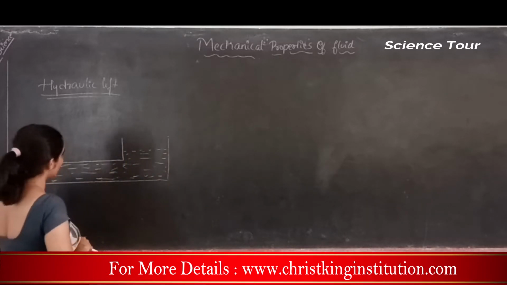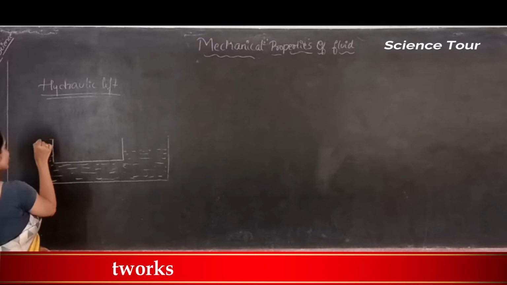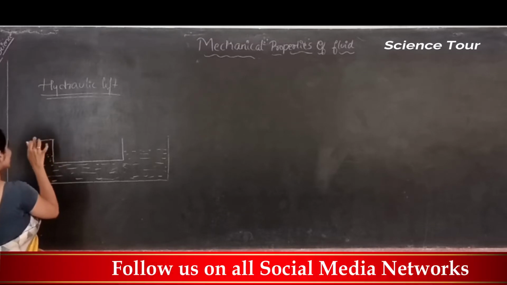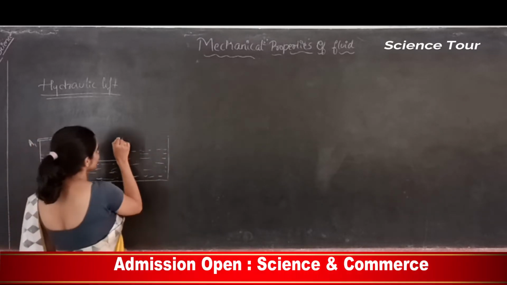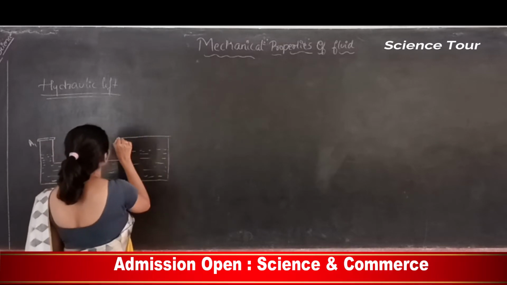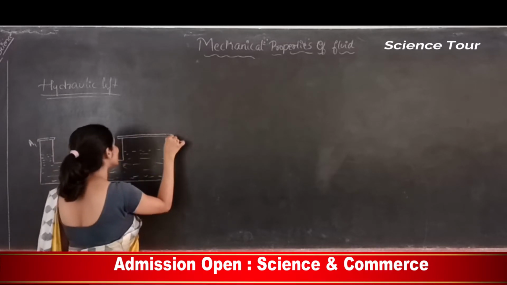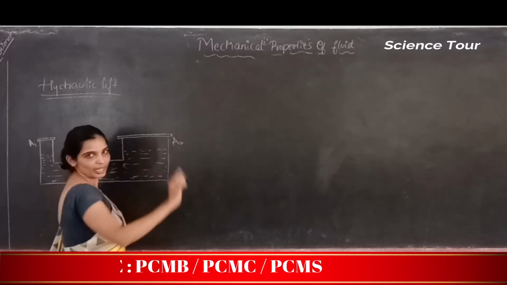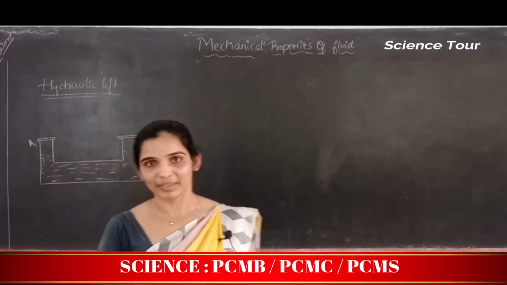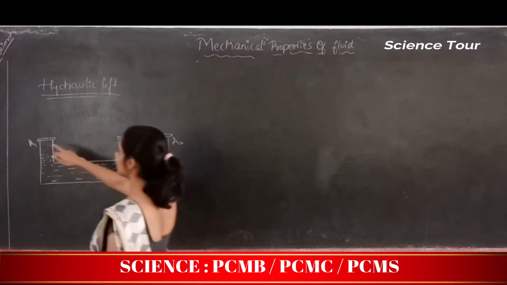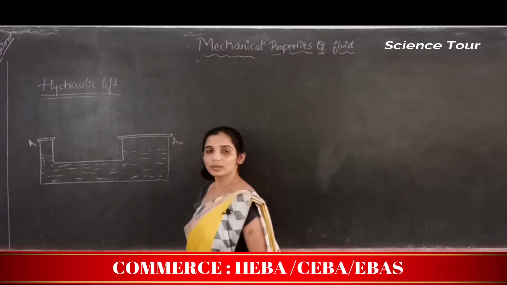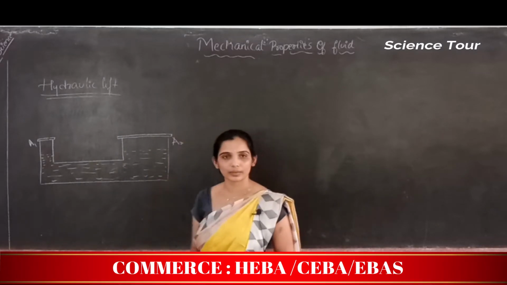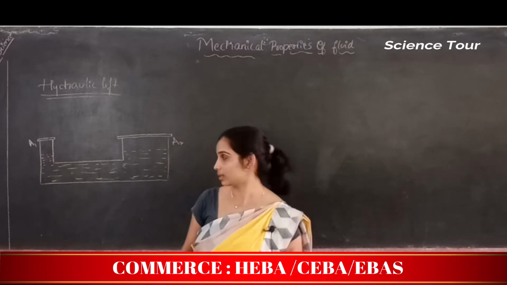Now this is a small area of cross section which I call A1. This opening has a large area of cross section, let me call it A2. So anybody can say that A2 is greater than A1. A1 is a small area and A2 is a larger area. This is the technique by which a hydraulic lift works.